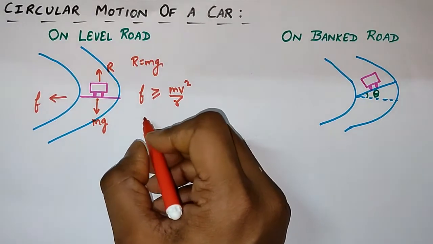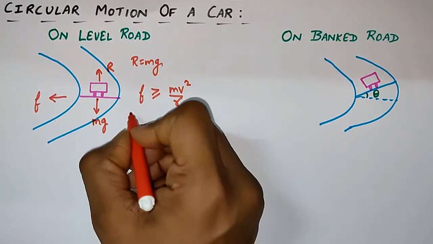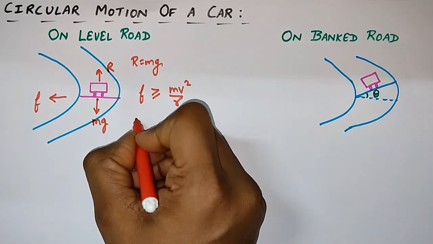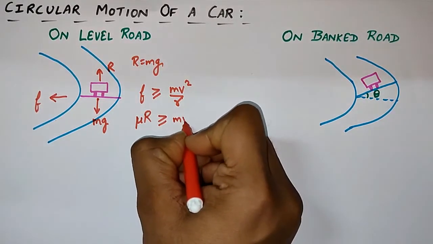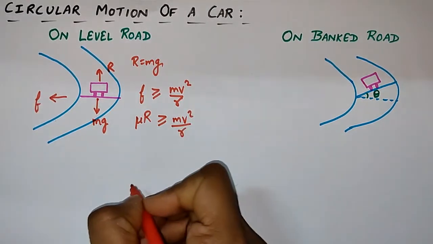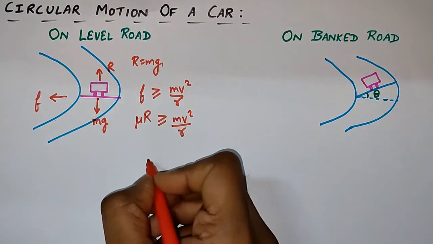Now, what is the formula for frictional force? It is mu R. Mu R should be greater than or equal to mv square upon r. What is R? R will be equal to mg.